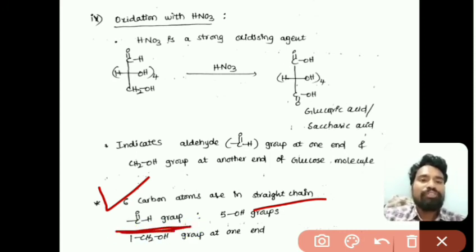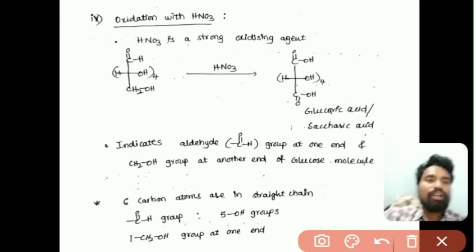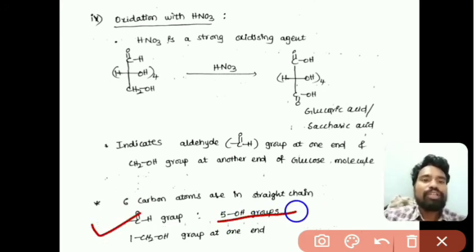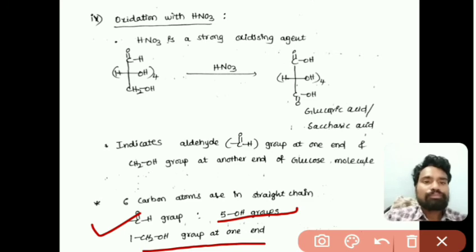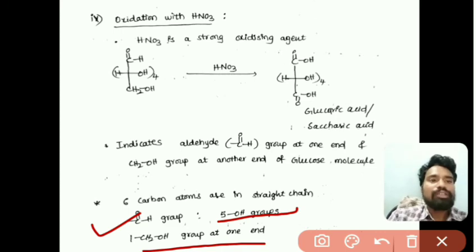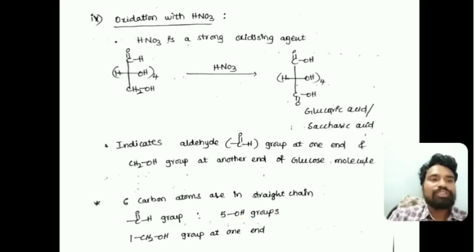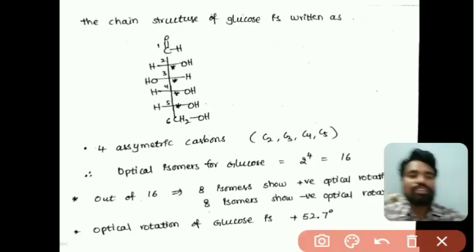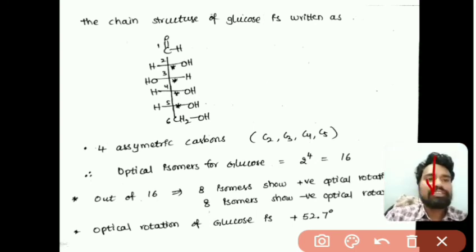Because of Tollens and Fehling's reagent we confirmed that an aldehyde group is present, through the acetylation reaction we confirmed that 5 OH groups are there, and through the oxidation reaction with HNO3 we confirmed that a CH2OH group is at one end of the glucose chain. So from all these confirmations we may write the structure of glucose like this.